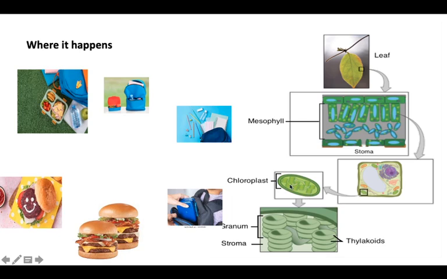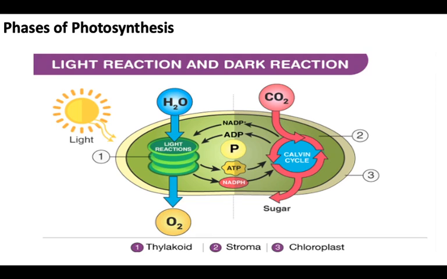And now let's talk a little bit about photosynthesis. There are two phases of photosynthesis. For a brief understanding, we label them as light reactions and dark reactions. The light reactions are dependent on a light source and require light. Dark reactions also happen in daylight, but they don't require sunlight to be present.